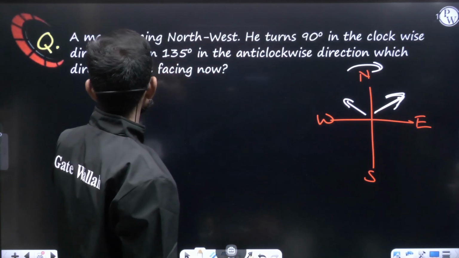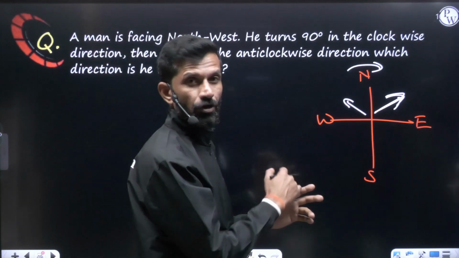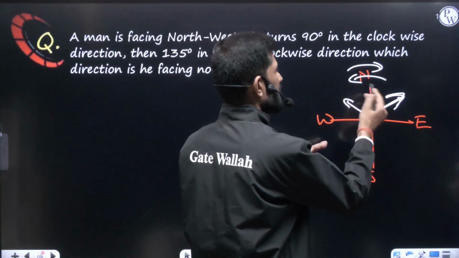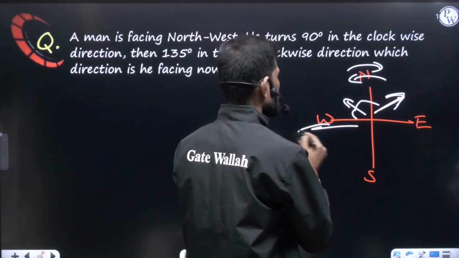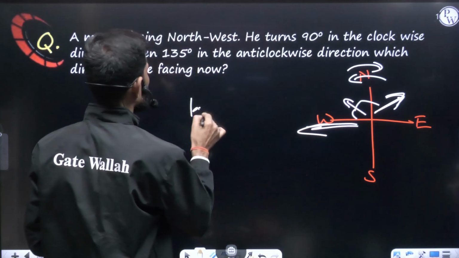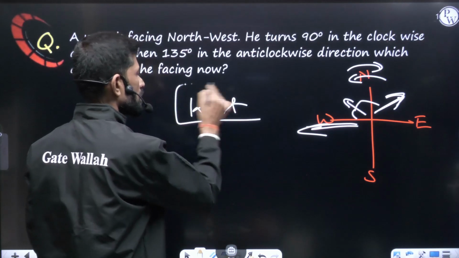Now from there he turns 135 degrees anti-clockwise. Again he goes anti-clockwise. Anti-clockwise means this 90 will come back and one more 45. So he will face like this, meaning he will be facing west now. This is how we can do it.